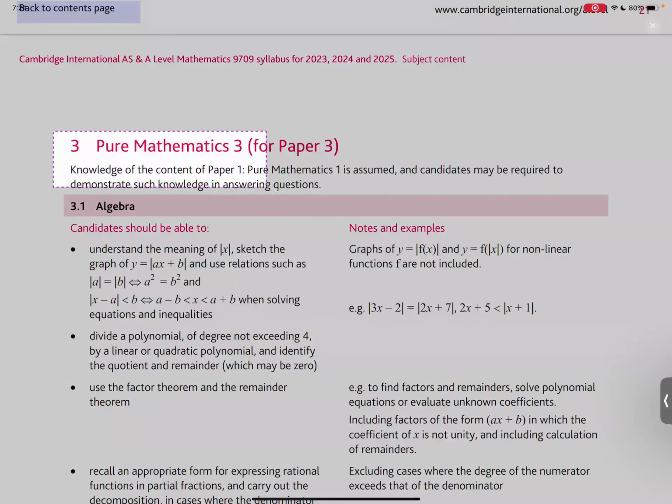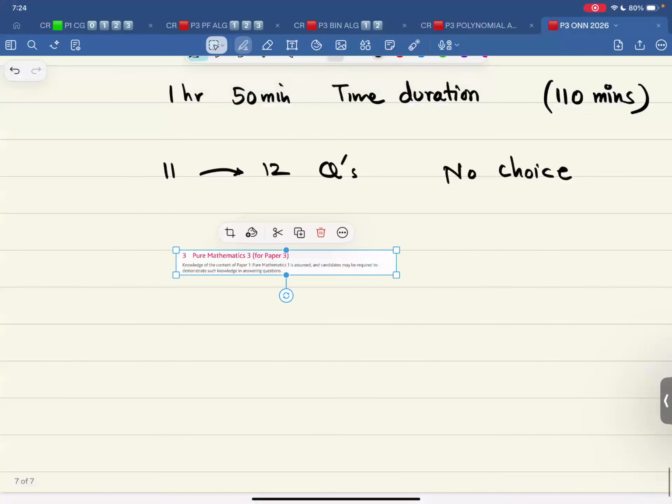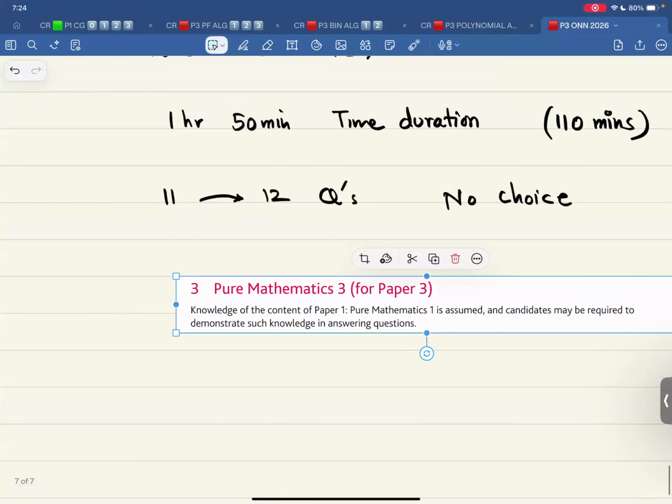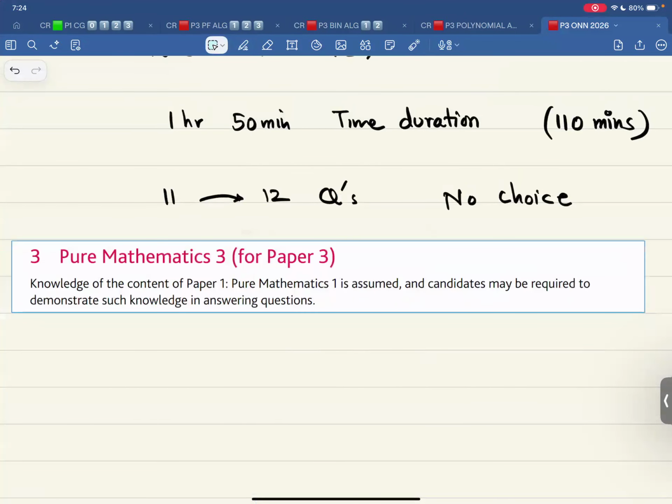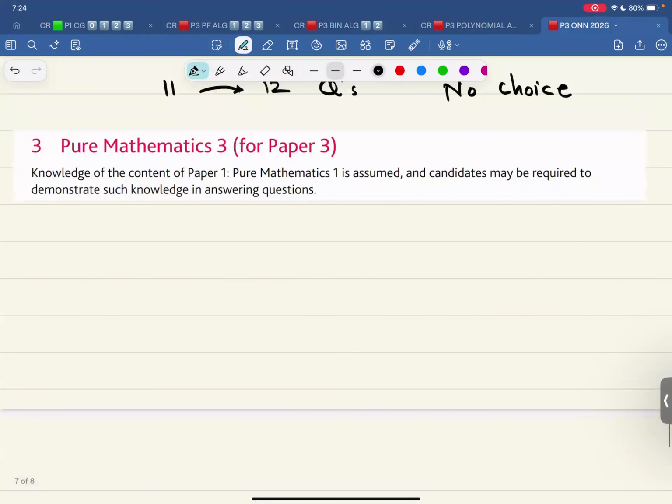So look over here. This is from the syllabus. The very first thing that they're saying is that whatever you have studied in P1, that is assumed. So let's read this thing. Knowledge of the content of paper 1, pure math 1, is assumed, and candidates may be required to demonstrate such knowledge in answering questions.